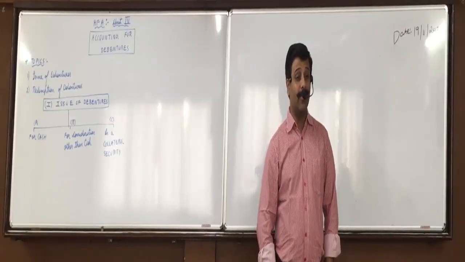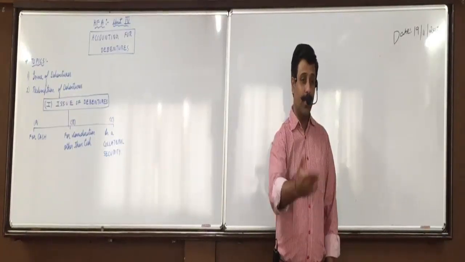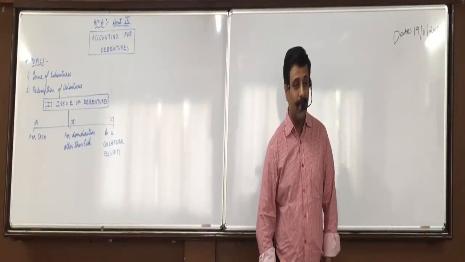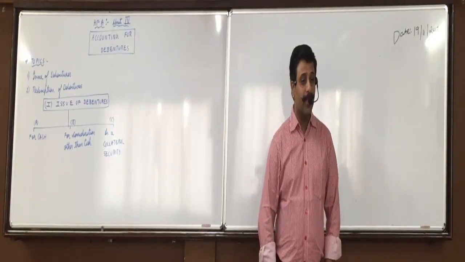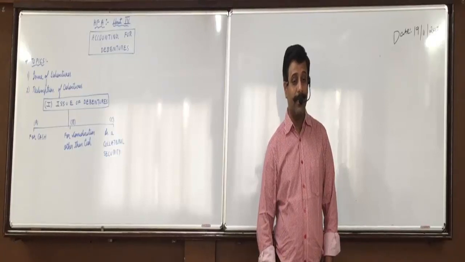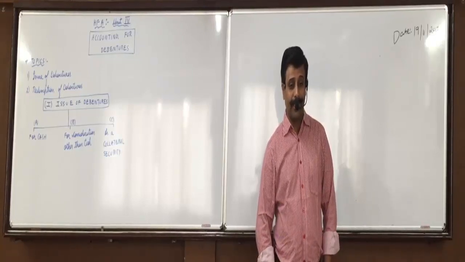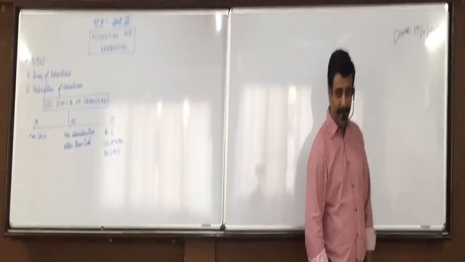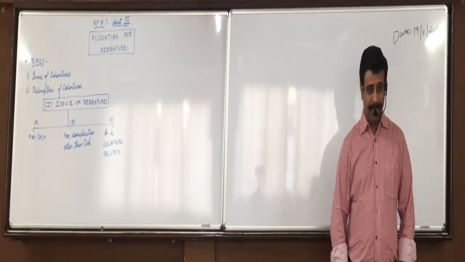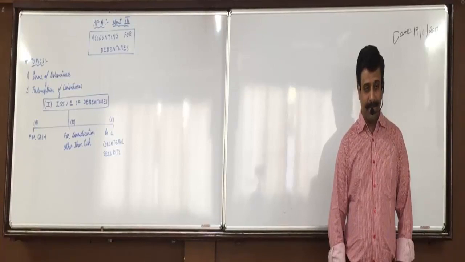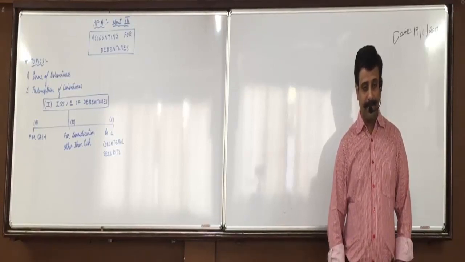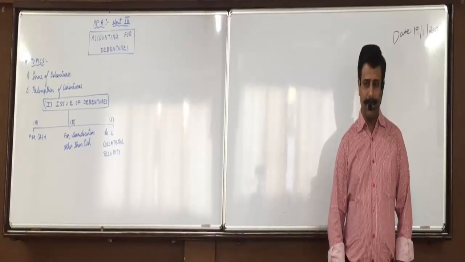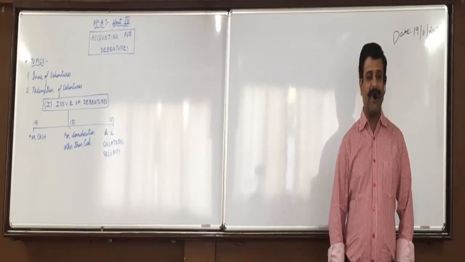So which one is better? Not from the company's point of view, from the investors' point of view. Dipesh? Floating. Jen? Fixed. Why? Sir, if there are many debenture holders and there is a floating charge, and all of them come for repayment, then they will not get proper payment. No, but the debentures don't need 50 lakhs of debentures.